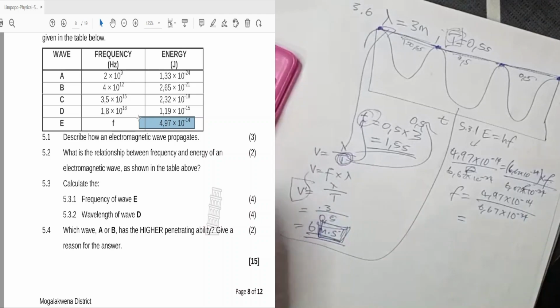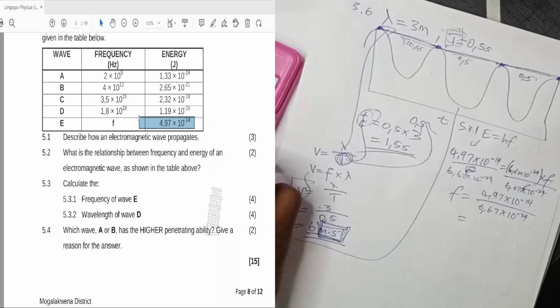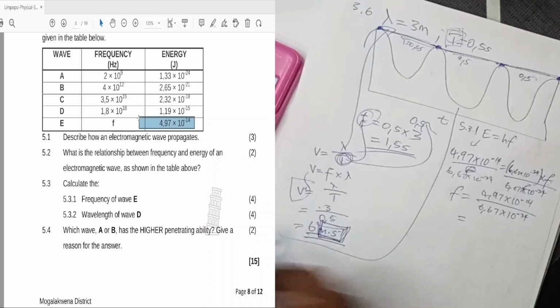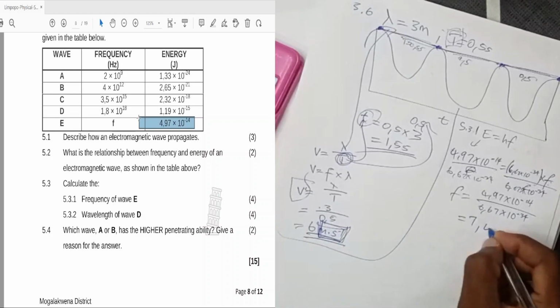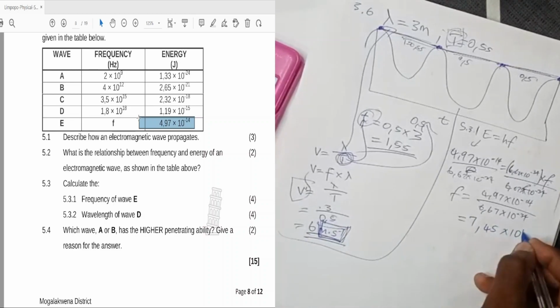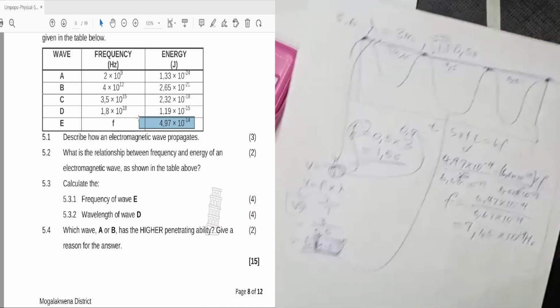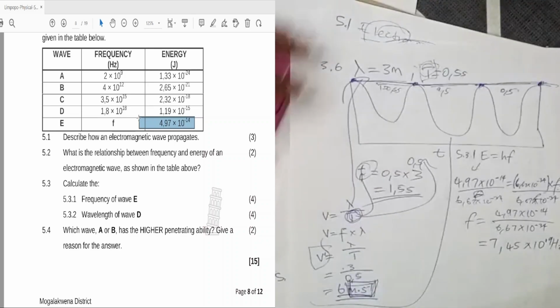And the answer is 7,45 times 10 to the power 19 hertz. I'm sure that's the answer you should be getting.